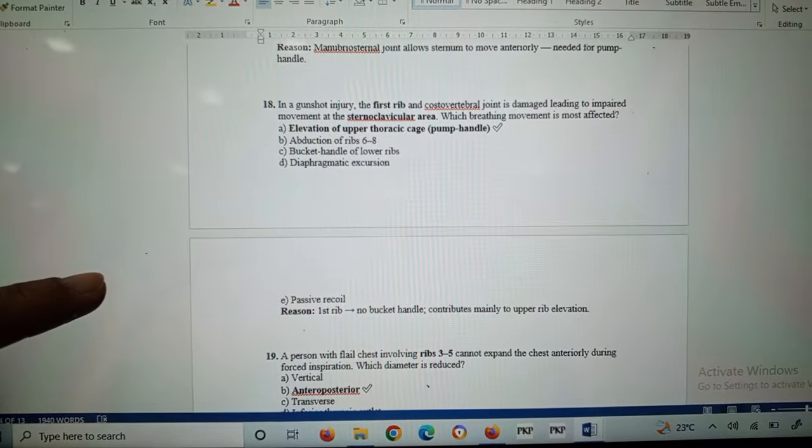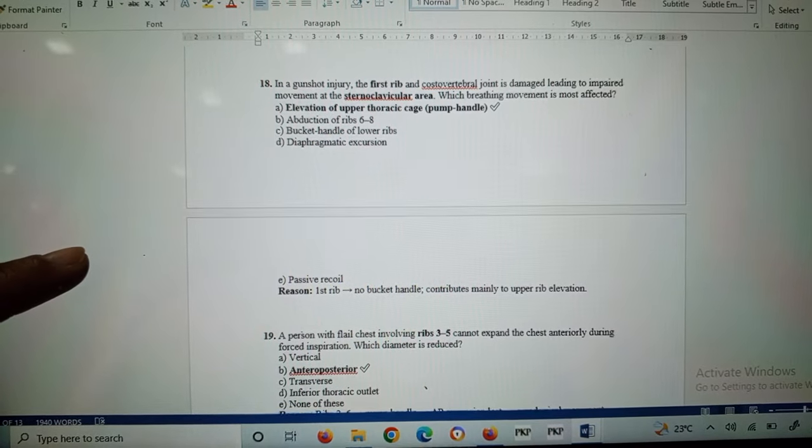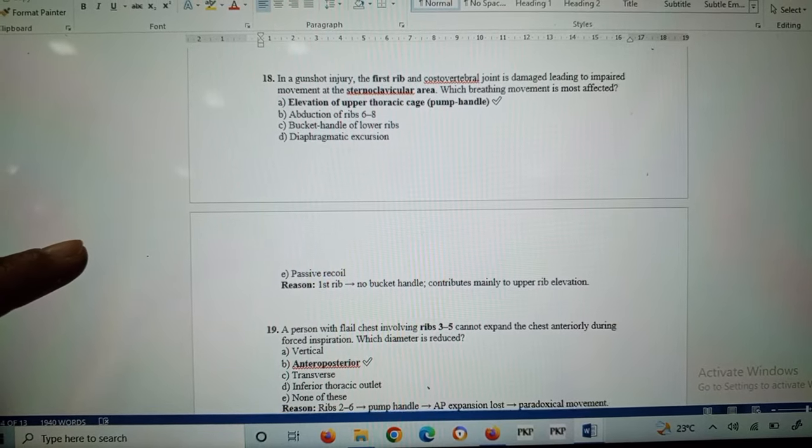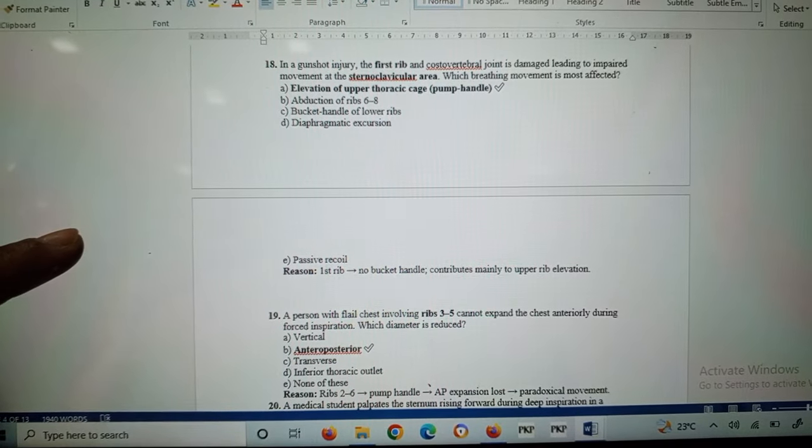In question 18, in a gunshot injury, the first rib and costovertebral joint are damaged, leading to impaired movement at the sternoclavicular area. Which breathing movement is most affected?